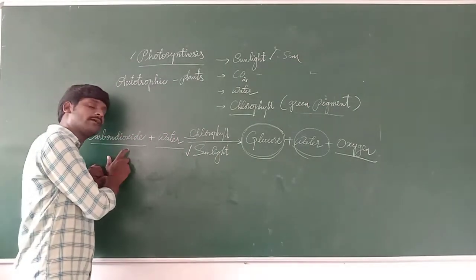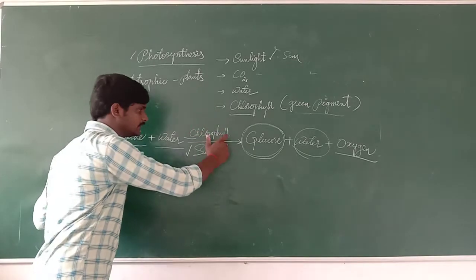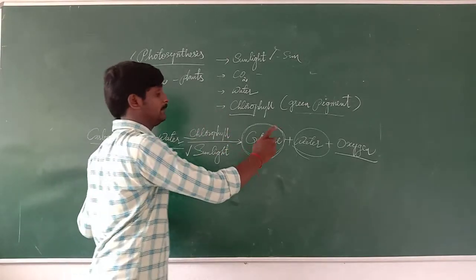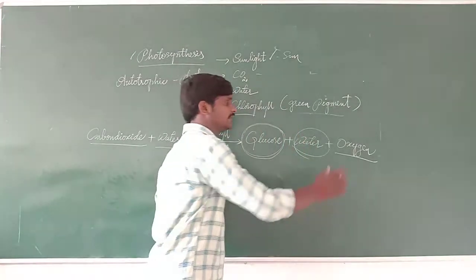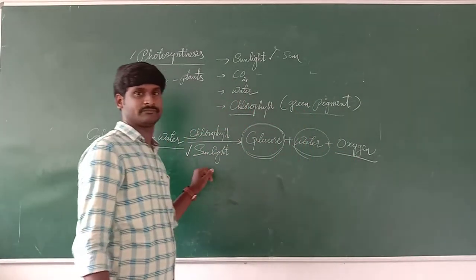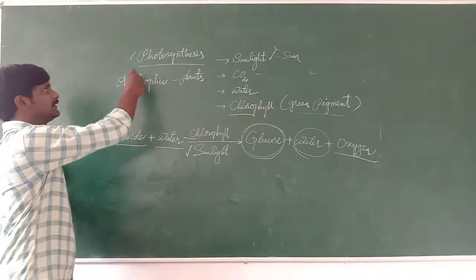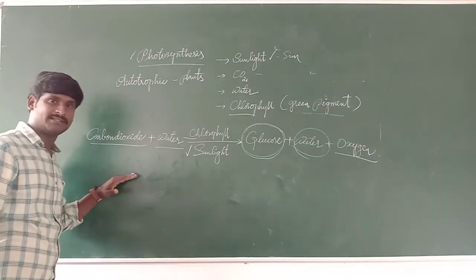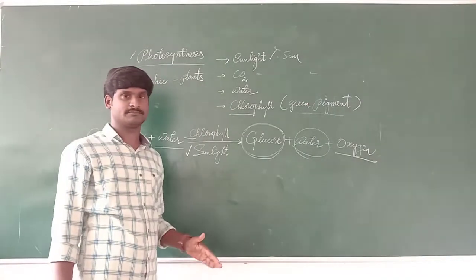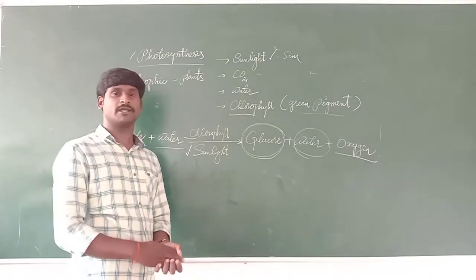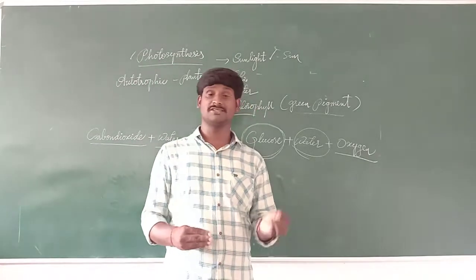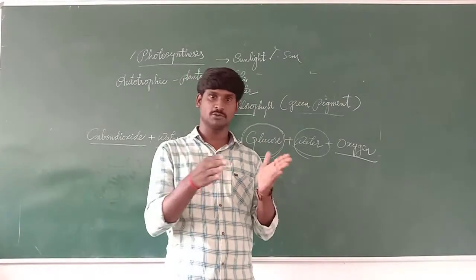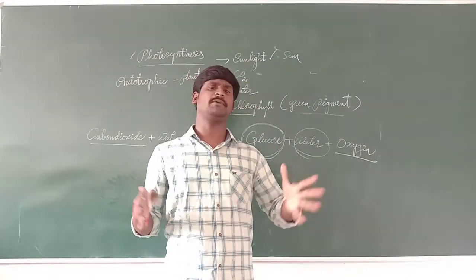Plants take carbon dioxide, water, sunlight and chlorophyll. They can prepare food, the glucose, and there is extra water and oxygen also. It is a process to explain photosynthesis. By this process the plants take the food and store it in different body parts. Some plants store it in leaves, some in roots, some in seeds, in different parts.